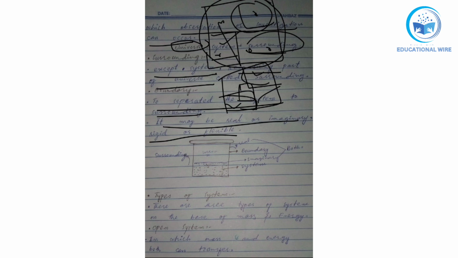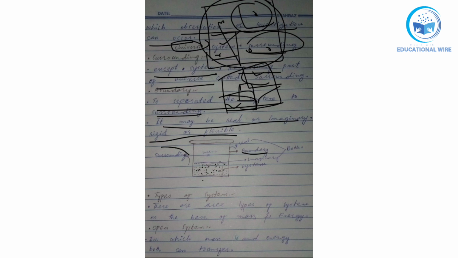Same here, in the diagram we have one container. This container is a boundary. And inside that we have this dot, that is our system.